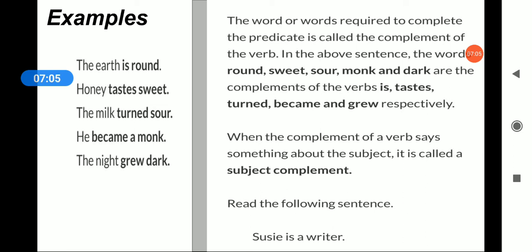In that case, the writer is your object. But when I'm saying Susie is a writer, is is complementing writer. So over here, writer is a complement of the subject Susie. Is that clear?